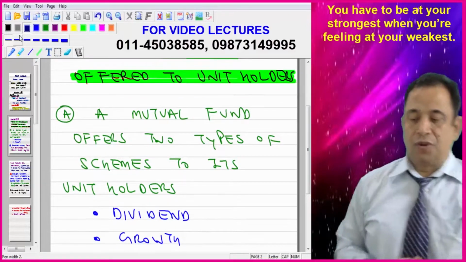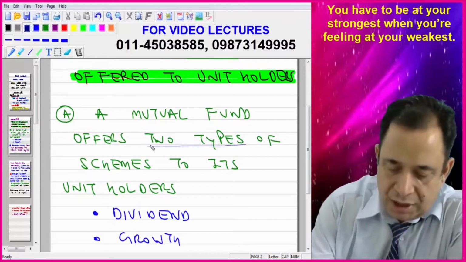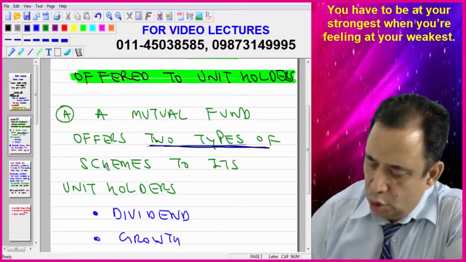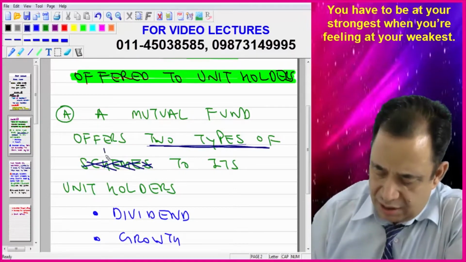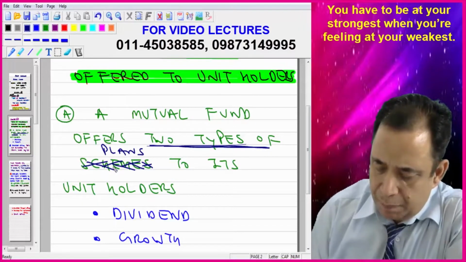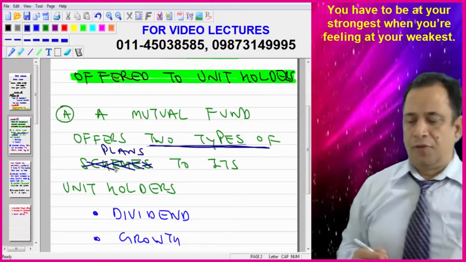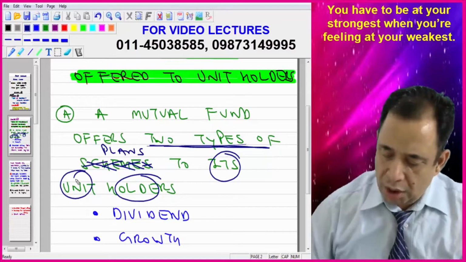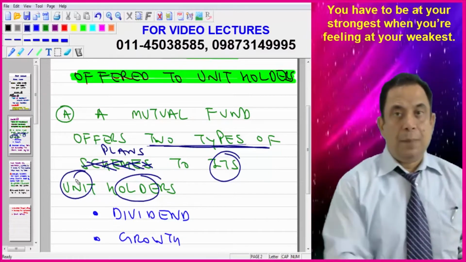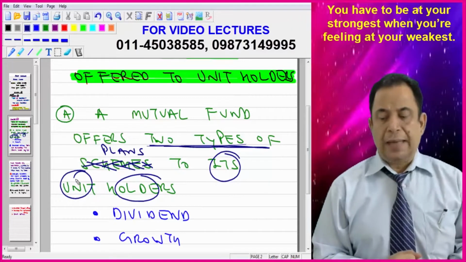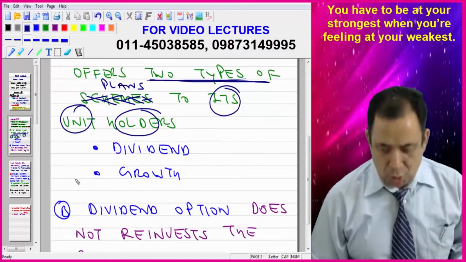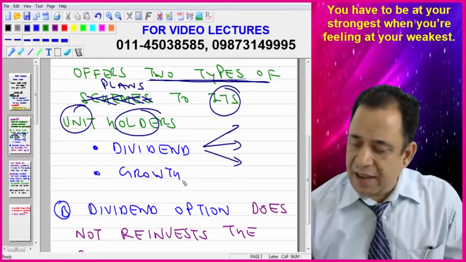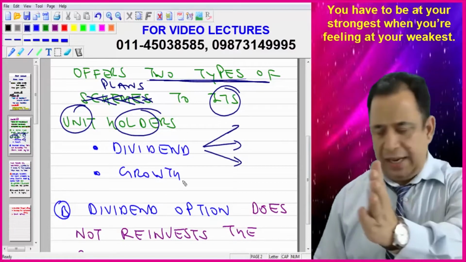A mutual fund offers 2 types of schemes. This word is very important. I will say 2 types of plans rather than schemes. It is better if I use the word plans. A mutual fund offers 2 types of plans to its unit holders. One is the dividend plan and the second is the growth plan. And within dividend, again, we have 3 options that I will be telling you in detail after some time.